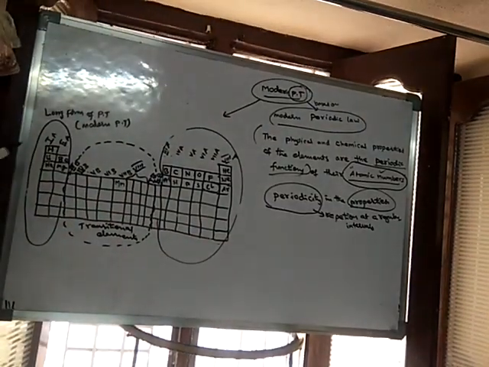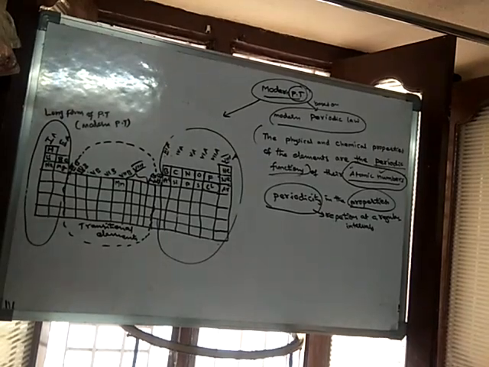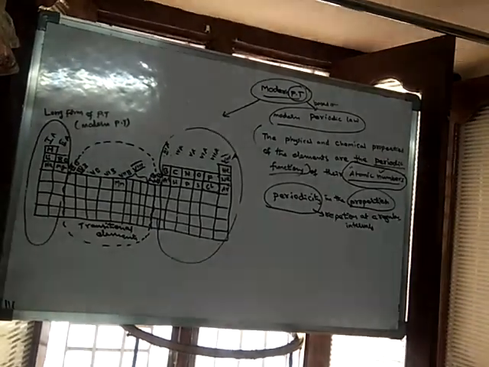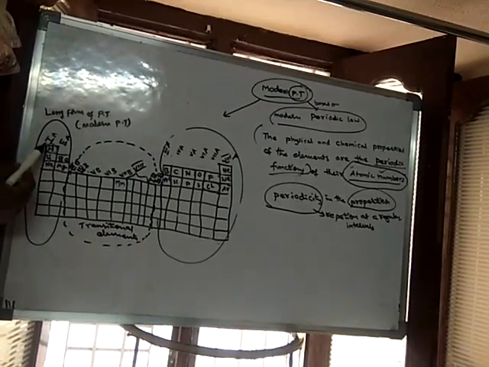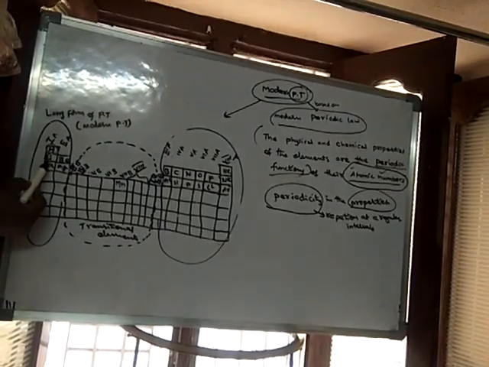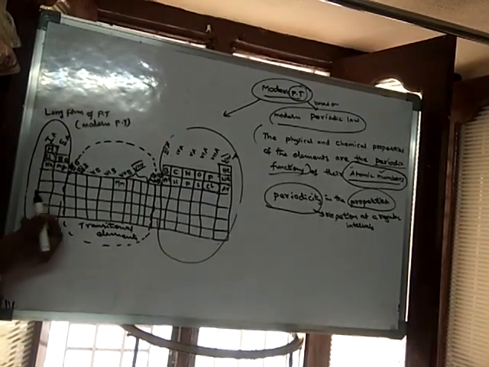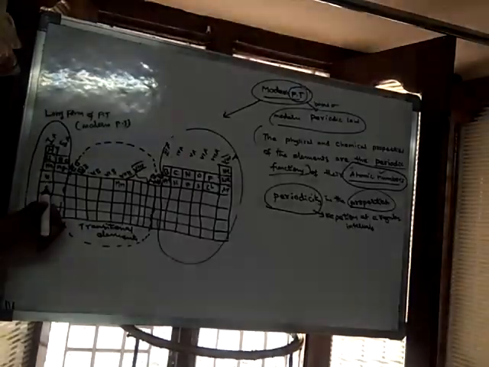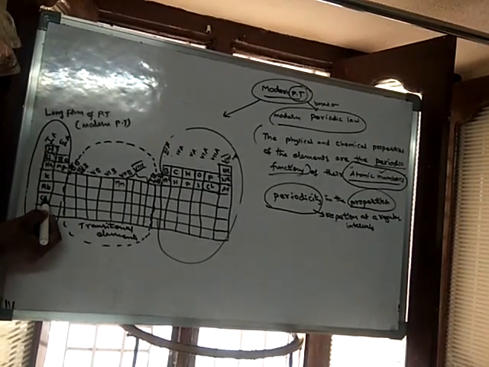See here, he arranged the elements based on the increasing order of atomic numbers, and he could find the repetition of the properties. The properties of hydrogen are repeated in lithium, the properties of lithium are repeated in sodium, and the properties of sodium are repeated in potassium, then rubidium, cesium, francium.